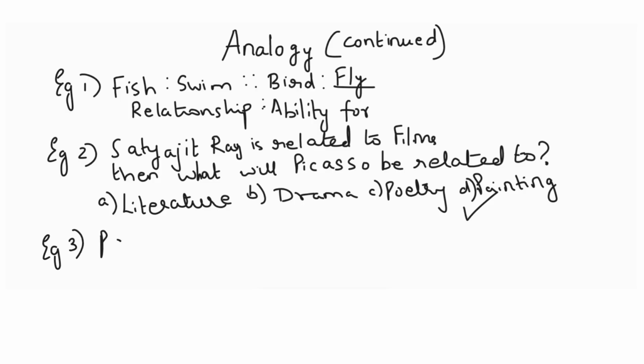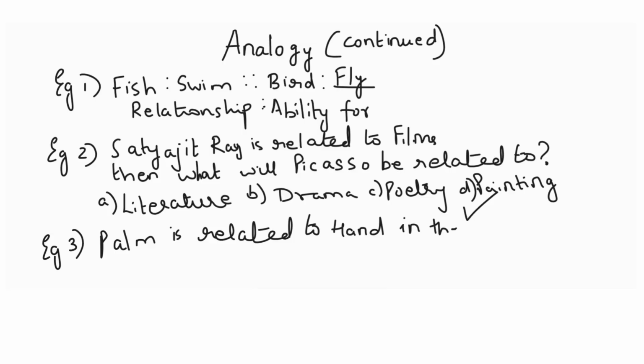Now same way, let us take another example. Palm is related to hand. Now the previous one was very direct. It was about the profession of people, like Satyajit Ray to films and Picasso to painting. But here this is a little tricky one. Palm is related to hand.